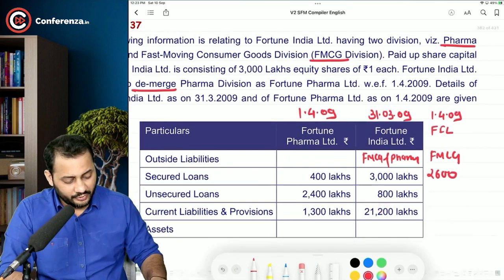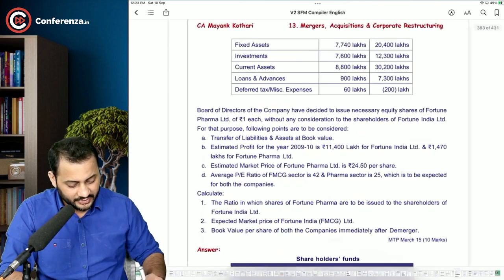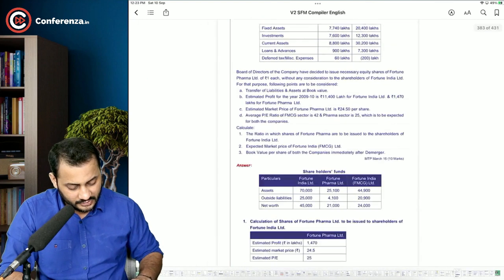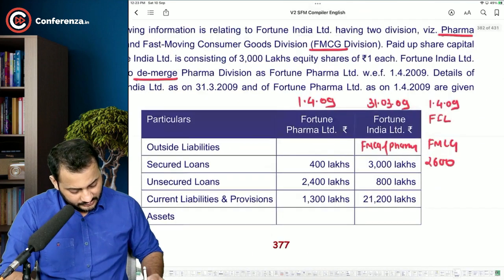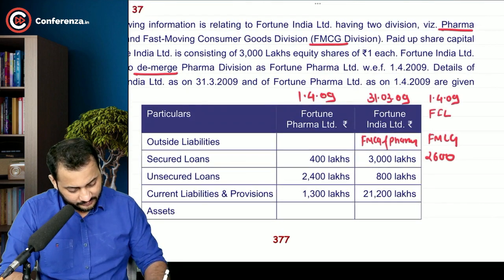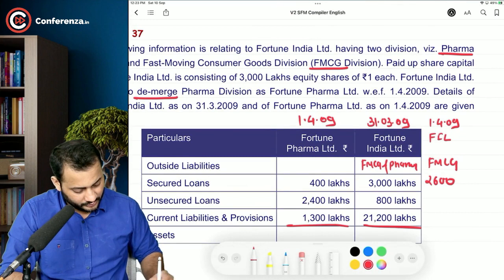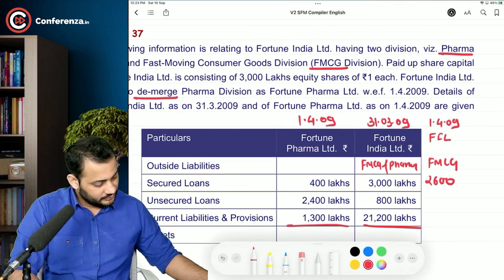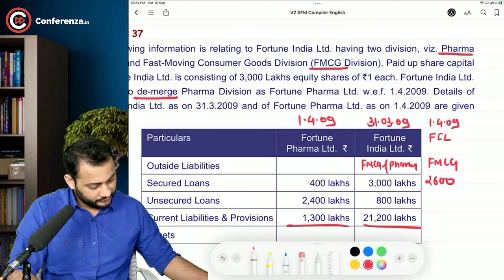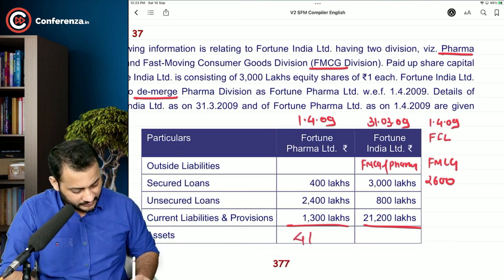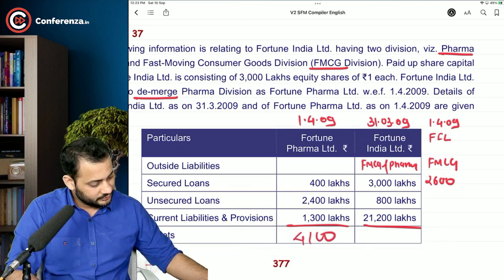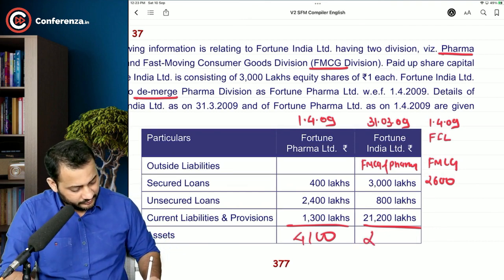Now what we are going to do for this is deal in the totals, like fixed asset, investment, current assets. See, the total of the current liabilities and provision. Let's do the total. 400 plus 2400 plus 1300, so this is around 4100, and 3000 plus 800 plus 21,200, that's 25,000.